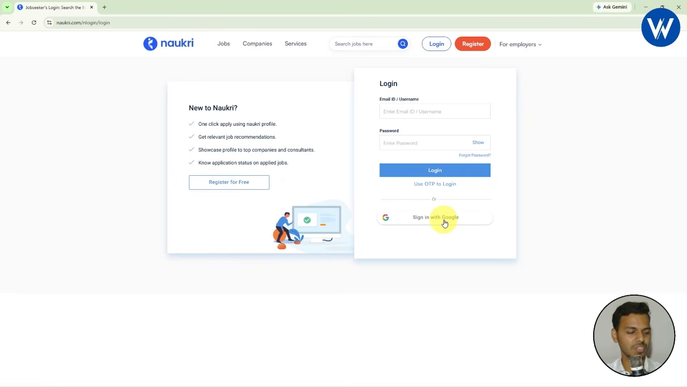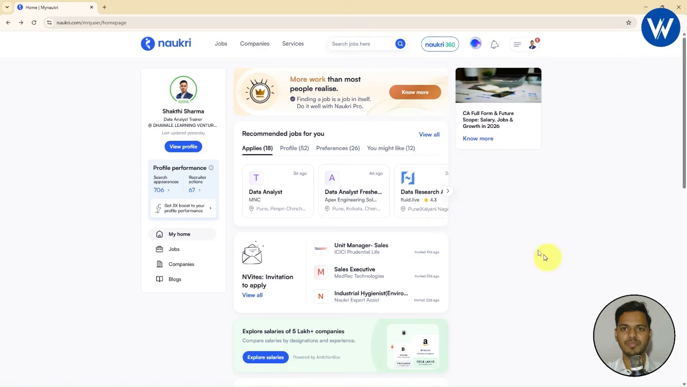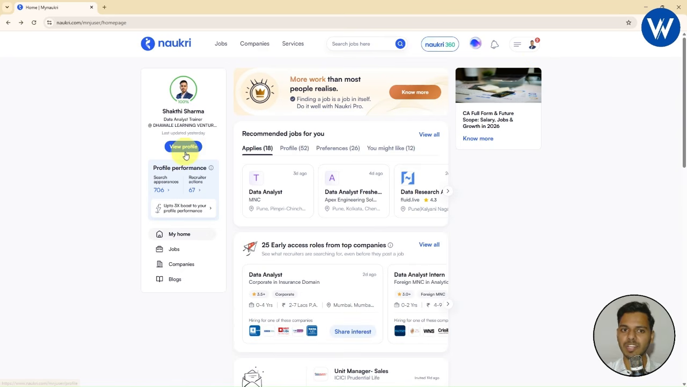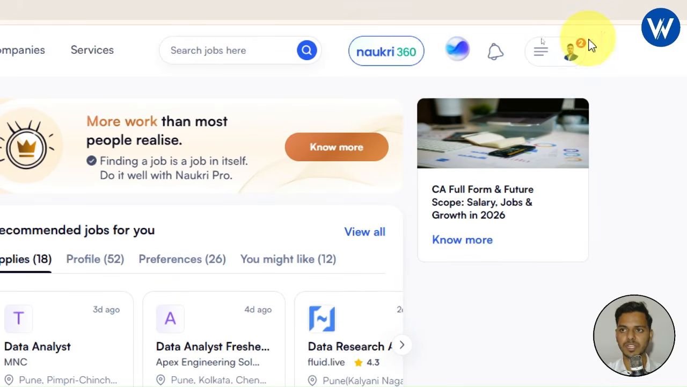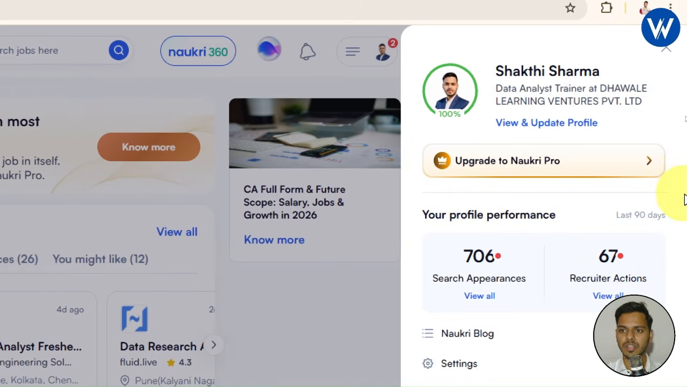Now what I am going to do is, I had already opened my Naukri account. Let me show you. Right on the screen you can see this is my Naukri profile. I had already registered. Now you need to simply click on view profile, or what you can do is on the top right corner there is one option. Let me show you. You can see my image, right? Just go with this option. Let me click on this option. Now finally you need to click on view and update profile.